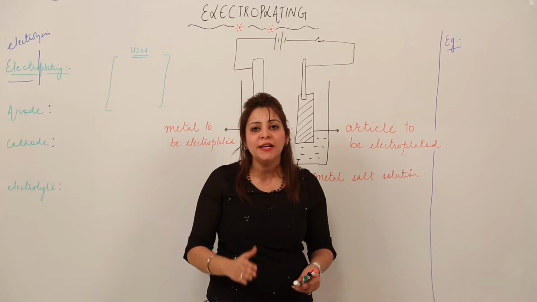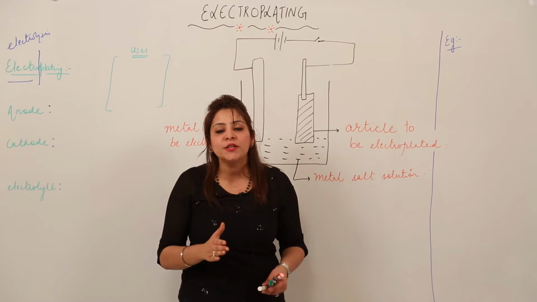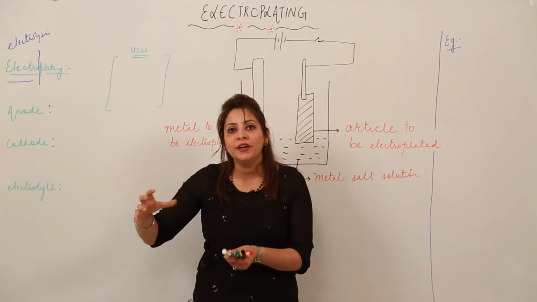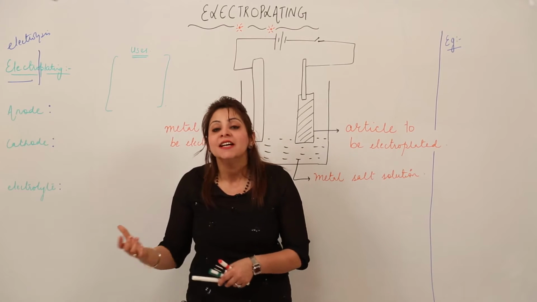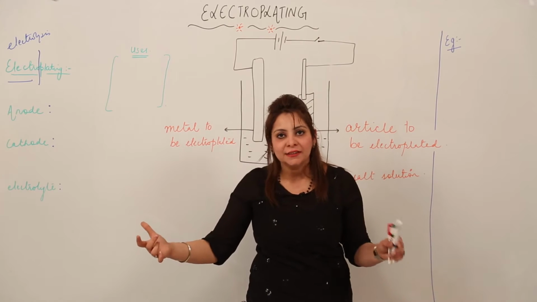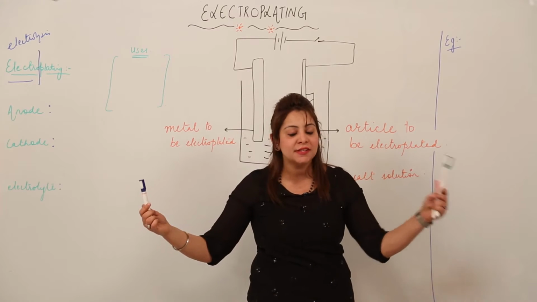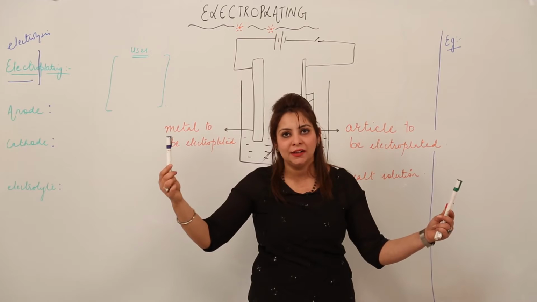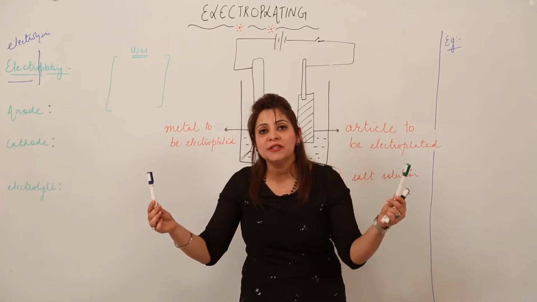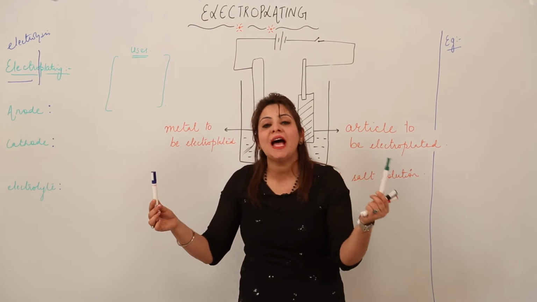Just listen to me carefully and do write in your notebooks as well. Electroplating is a process in which we deposit a desired metal on an article required for one or more uses, right? So that means we are plating a desired metal on a given article. See, if I have this article and this is my desired metal and this is my article, I want that this metal should be coated on this article. So this process of coating this metal on this article is called electroplating.